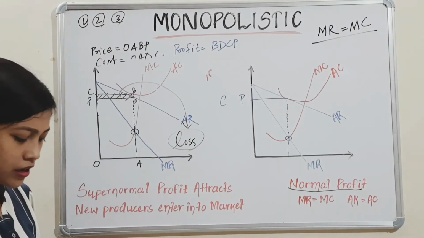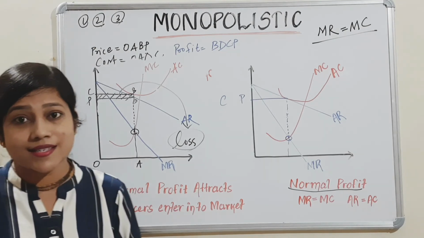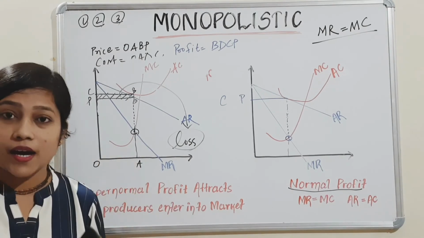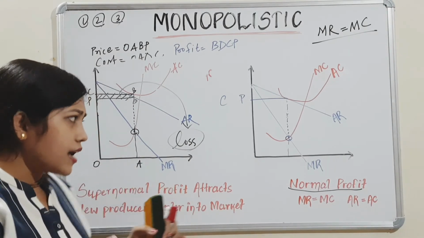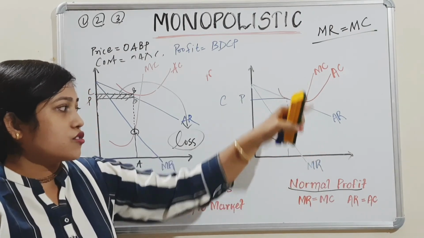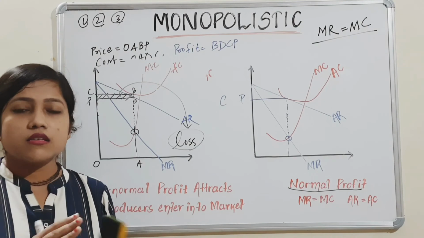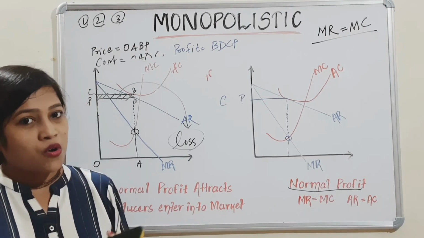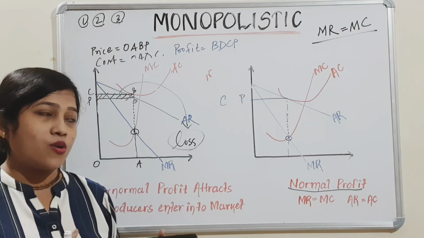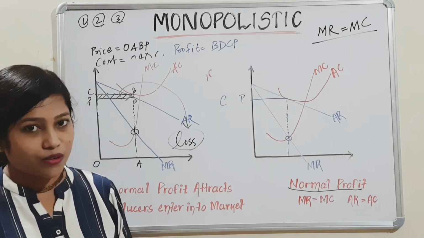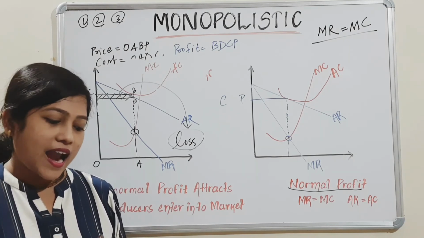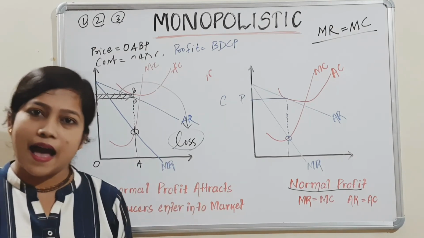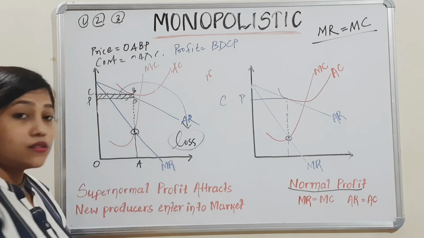Okay, getting my point? So these are the three stages you can face in the short run market in case of a monopolistic market. Why is this happening? I have told you the average revenue, average cost, marginal revenue, marginal cost curves are similar to the monopoly market. But the one difference is, in monopoly there is a barrier to entry, but in a monopolistic market, products are heterogeneous, that means differentiated products, and there is no barrier to entry and exit. Just because of that, these three stages happen. Clear? So this is all about the short run.